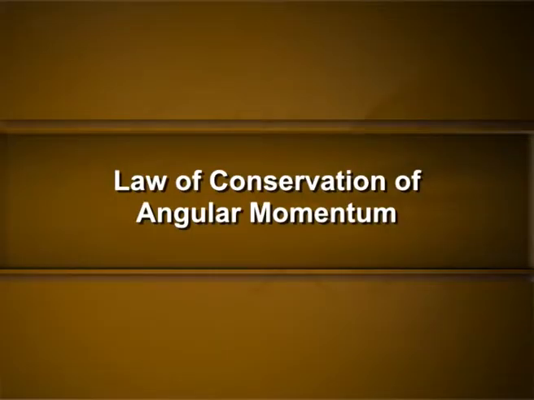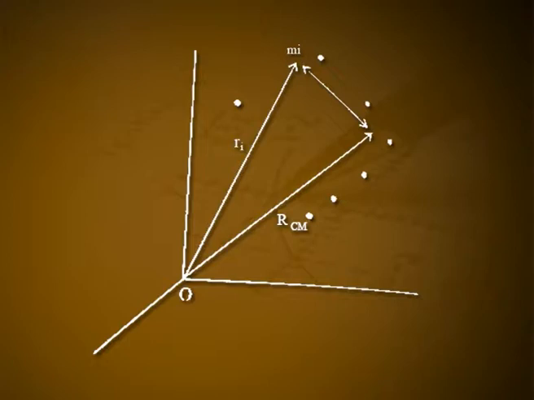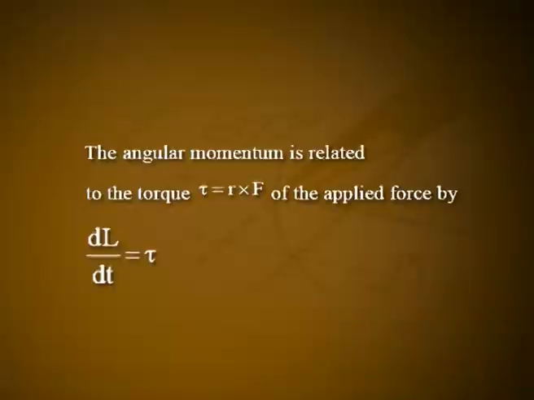Law of conservation of angular momentum. The angular momentum of a particle relative to a given point is a vector quantity, that is L is equal to r cross p, which is equal to m into r cross v. We also know that the angular momentum is related to the torque tau, which is equal to r cross F of the applied force, by dL divided by dt is equal to tau.